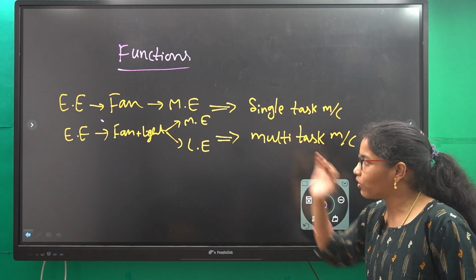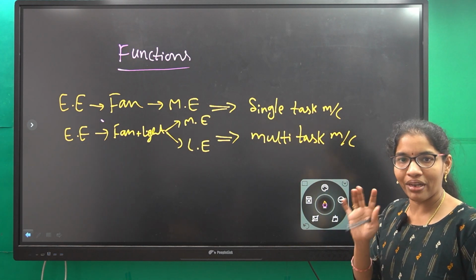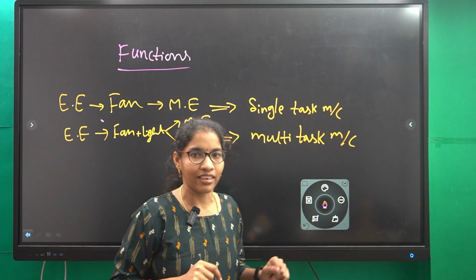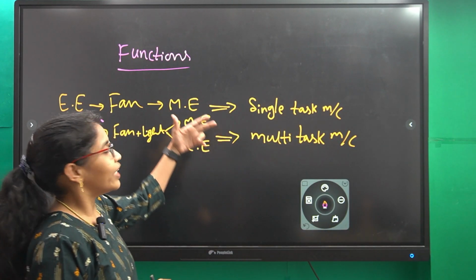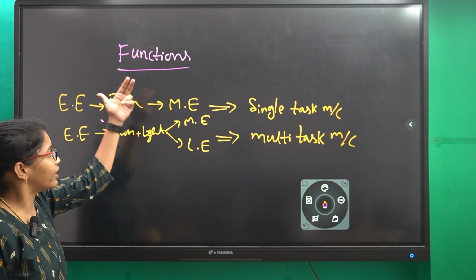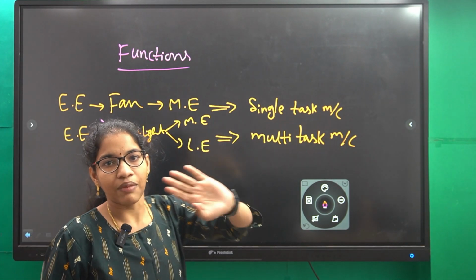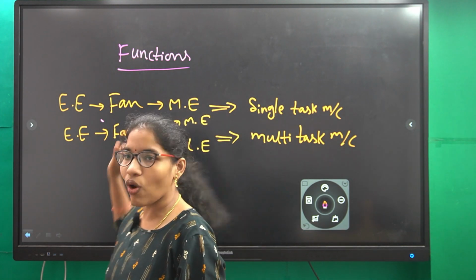Why am I discussing these machines? Because a function is nothing but a single task machine. That means whenever we give a single input to that function, it will give a single output. That one is called a function.